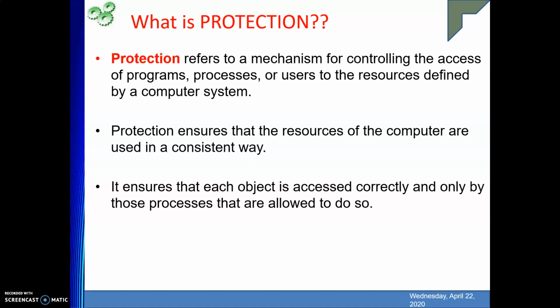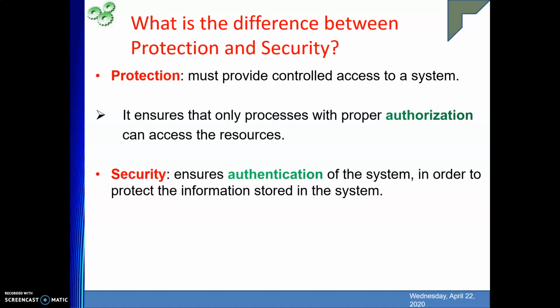Protection ensures that the resources of the computer are used in a consistent way. That means they will be used in the same manner throughout. It ensures that each object is accessed correctly and only by those processes that are allowed to do so. Whosoever is allowed to use that particular object is the only one who will use it. Next, what is the difference between protection and security?